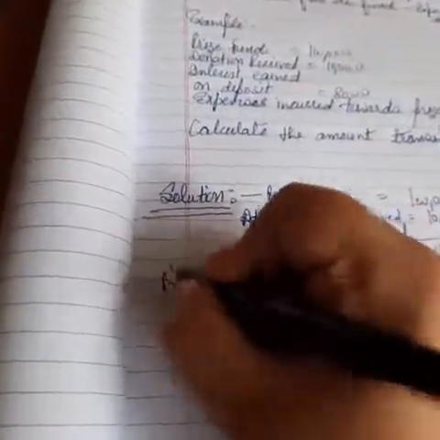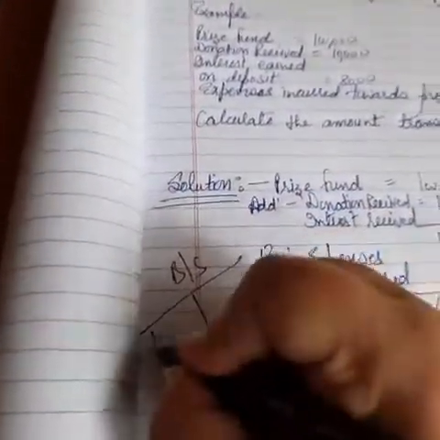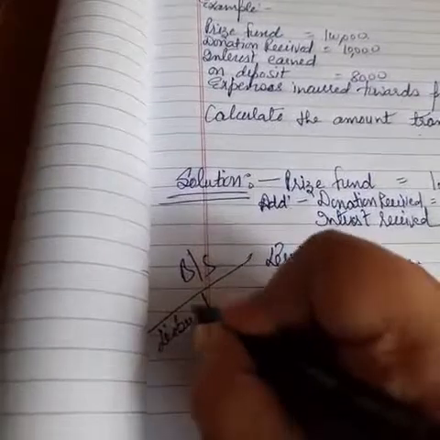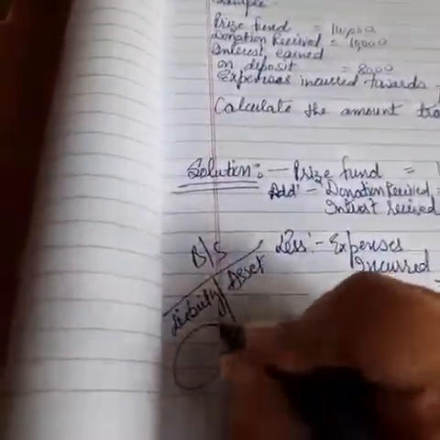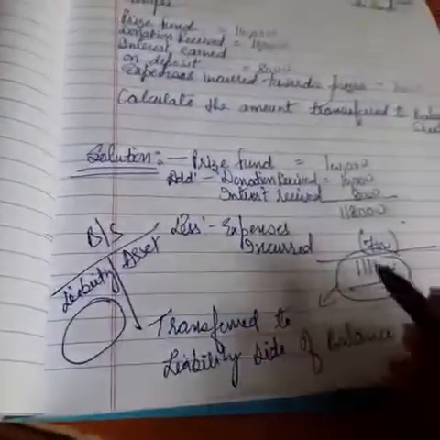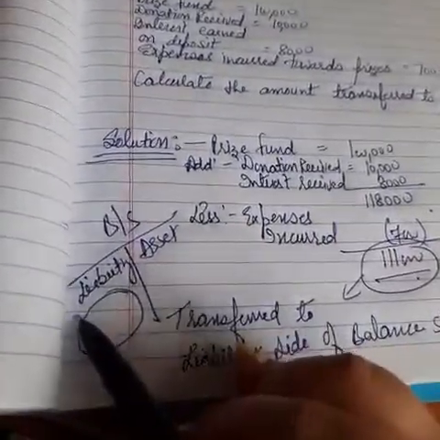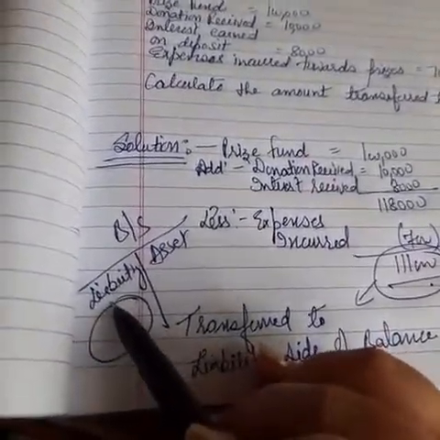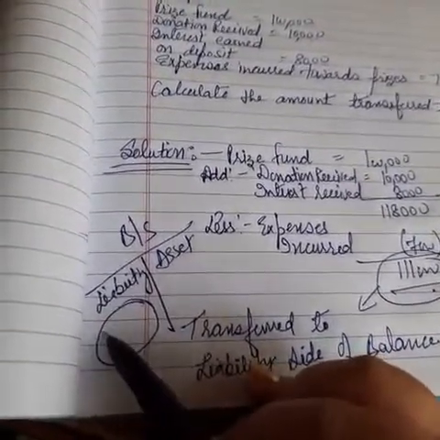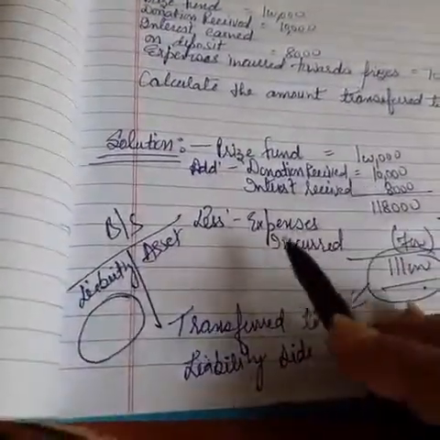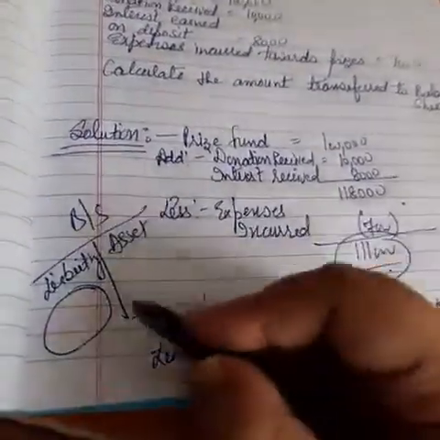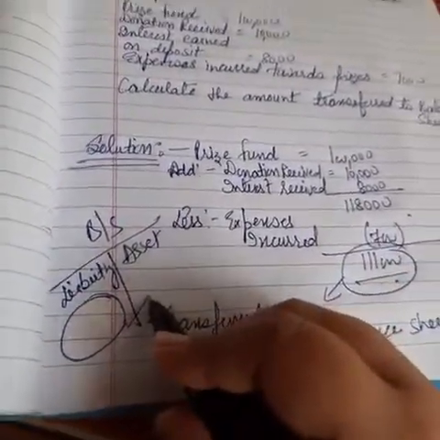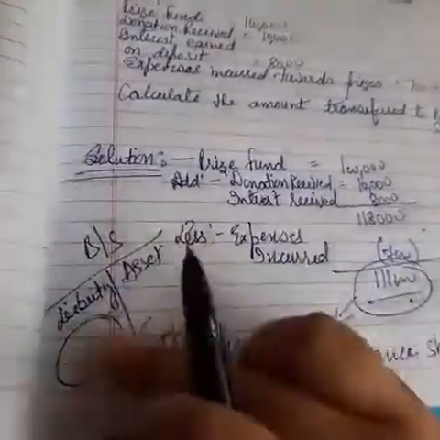We all know the balance sheet has two sides. This side is called the liability side and this is the asset side. Here we have to transfer the balance amount. You can even show the whole treatment here: write the prize fund in the inner column, plus donation received, plus interest received, less expenses. Then the total amount, that is 1,11,000, we have to show in the outer column, meaning the main amount column in the balance sheet.